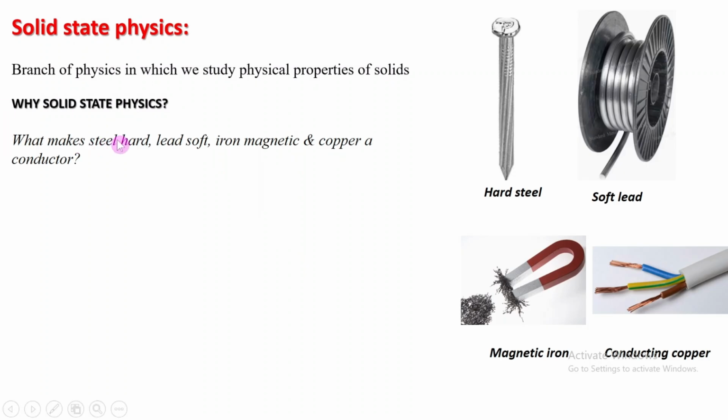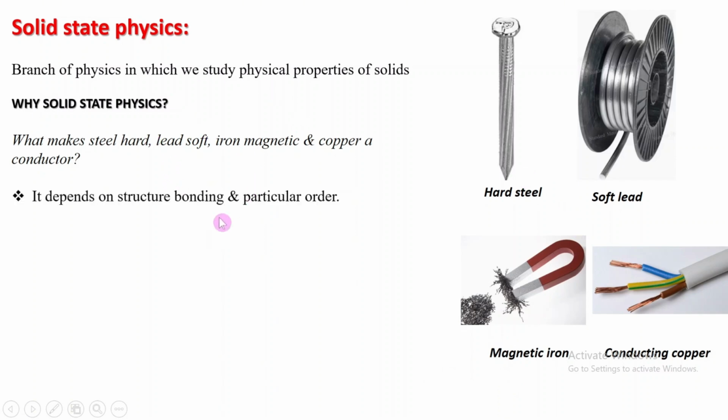What makes steel hard, lead soft, iron magnetic, copper a good conductor? This is steel, which is a hard material, and this is soft lead, which can be converted into any shape and can be bent. Here these are iron pieces, which can be attracted by a magnet. And this is a copper conducting wire. So what is the physics behind their hardness, their softness, their magnetic nature and the conducting nature of materials?